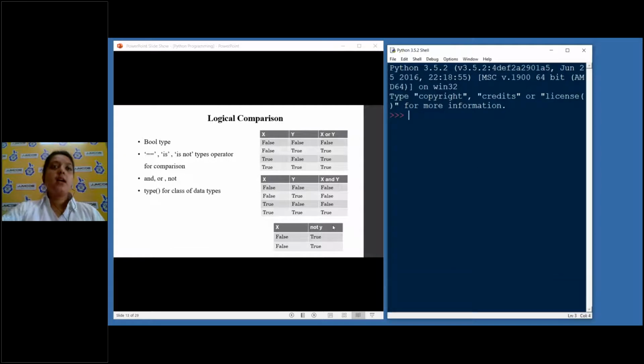Look at the right side of this presentation. You can see I have three tables here: X or Y, X and Y, and X not Y. You might have studied this in your class 10th or class 12th, in semiconductors or something like that, we had this kind of truth table.